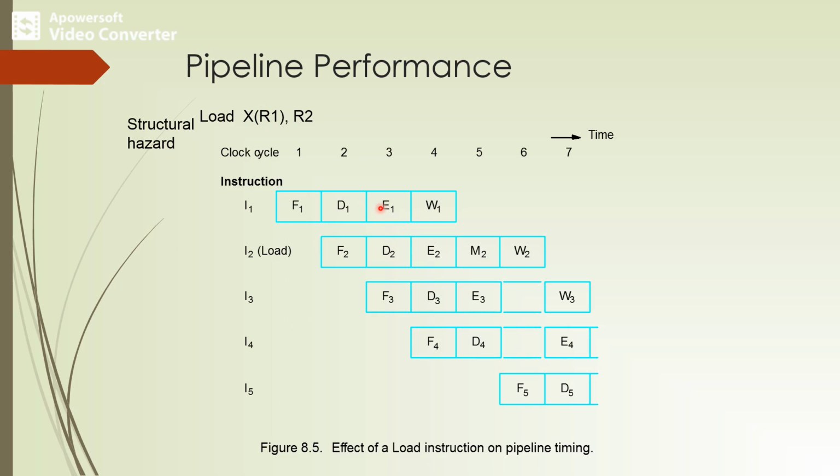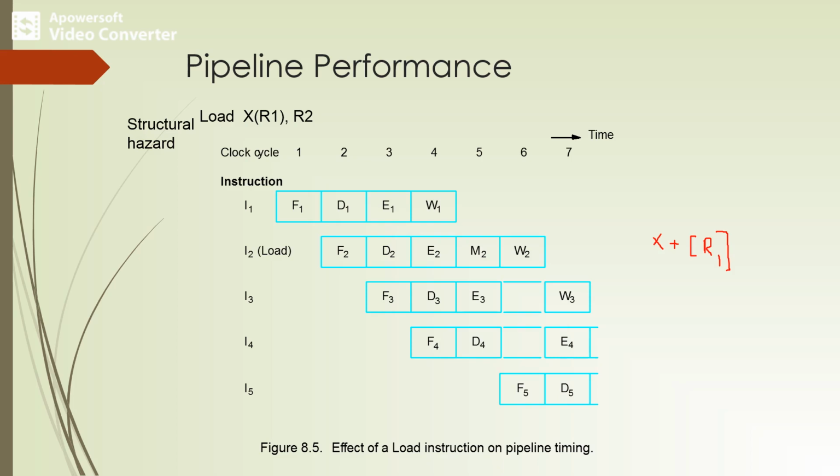Here we have to fetch the memory address X(R1), that means X plus the content of R1, which is computed in step E2.